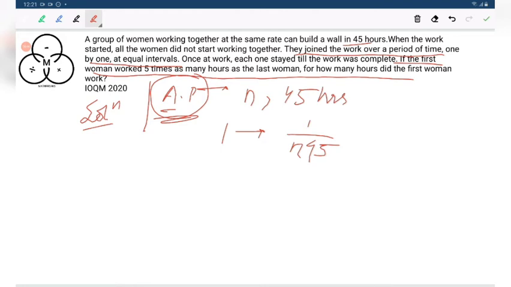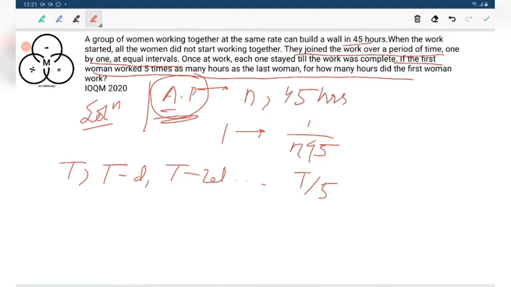Suppose the first woman worked for t time. Then the time is decreasing at regular intervals: the next woman works t minus d, the next t minus 2d, and the last woman worked t by 5 of the time.